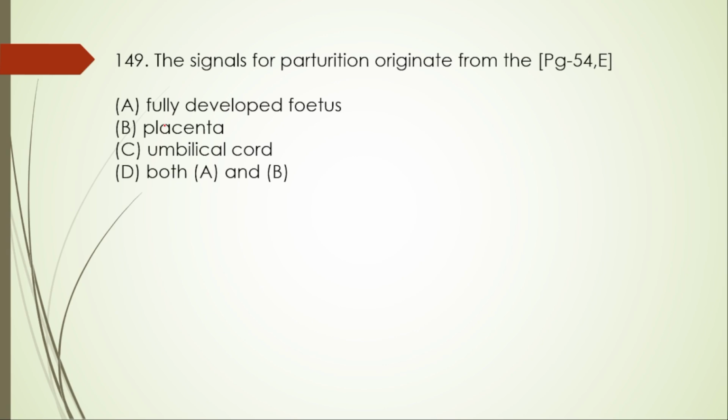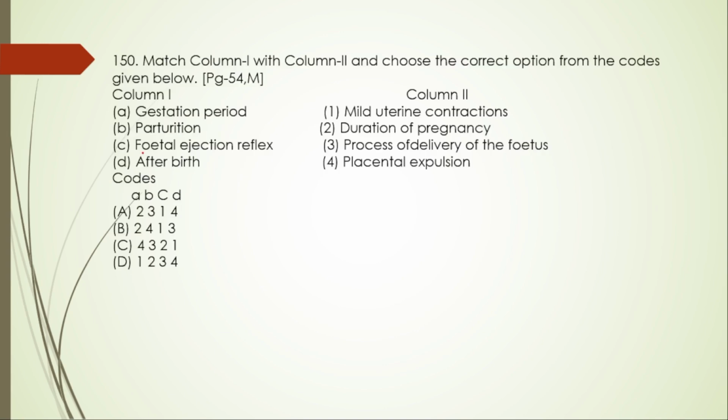149. The signals for parturition originate from the fully developed fetus. Yes. Placenta also. So here the right option is option A and B. Next, match the following. Gestation period: option A, gestation period is during pregnancy, so A is 2.